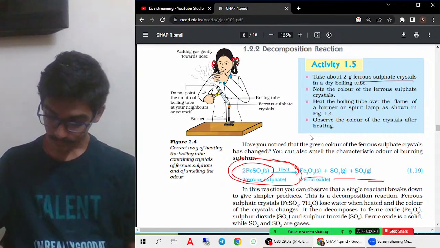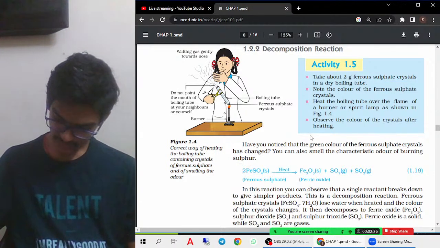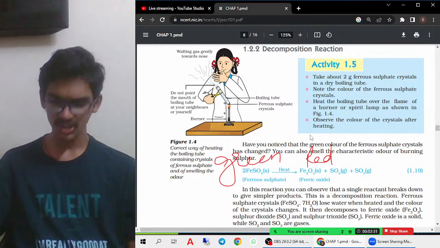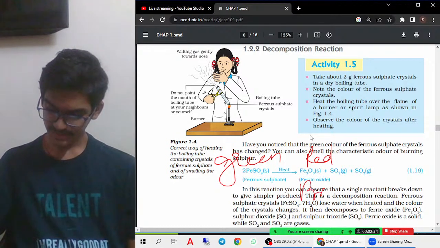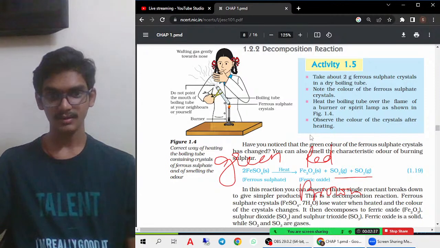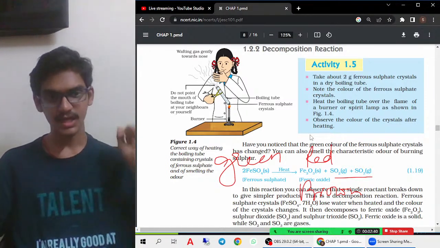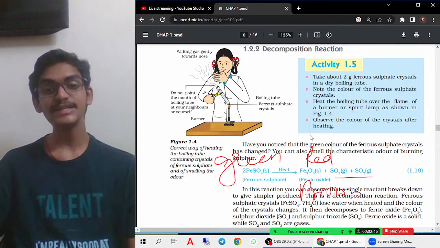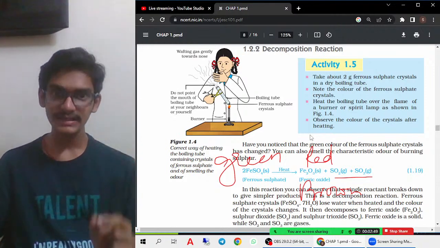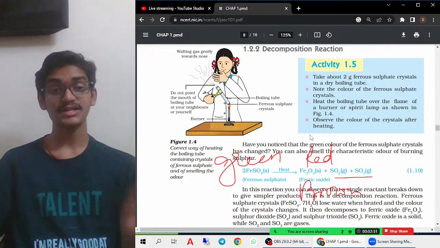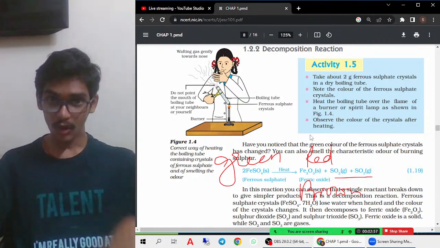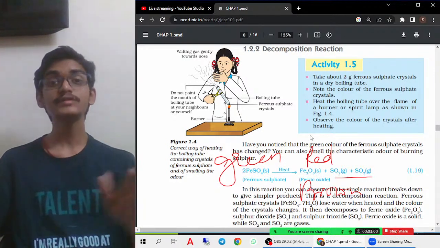Very much important. Ferrous sulfate is usually green in color. Ferric oxide is reddish brown in color, whereas SO2 and SO3 are colorless gases. One question will be asked on this: when a substance X, which is in the form of green crystals, is heated, it forms a reddish brown oxide along with the release of two suffocating gases.